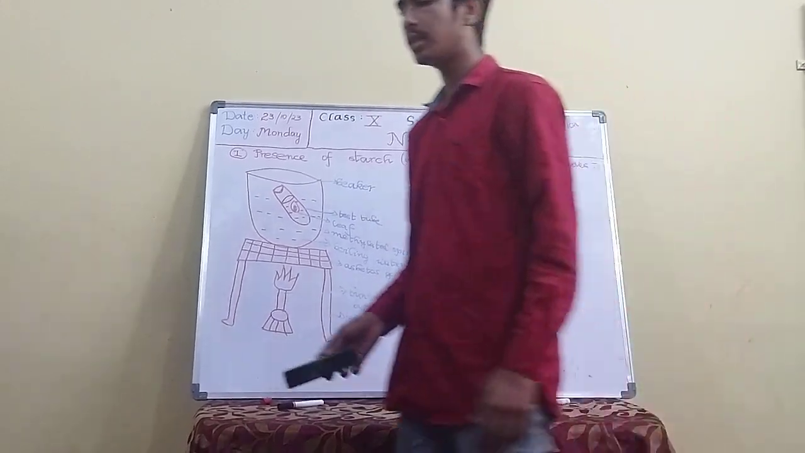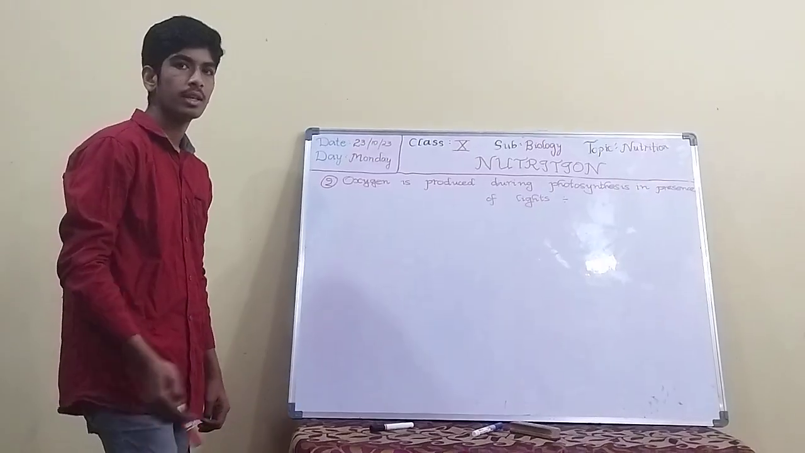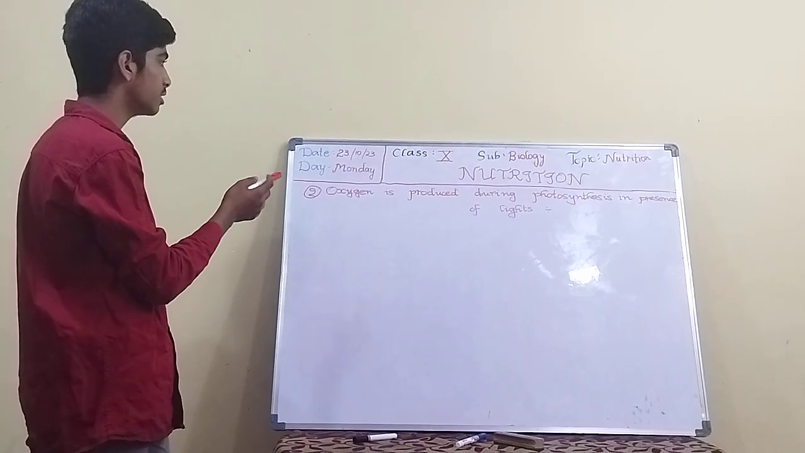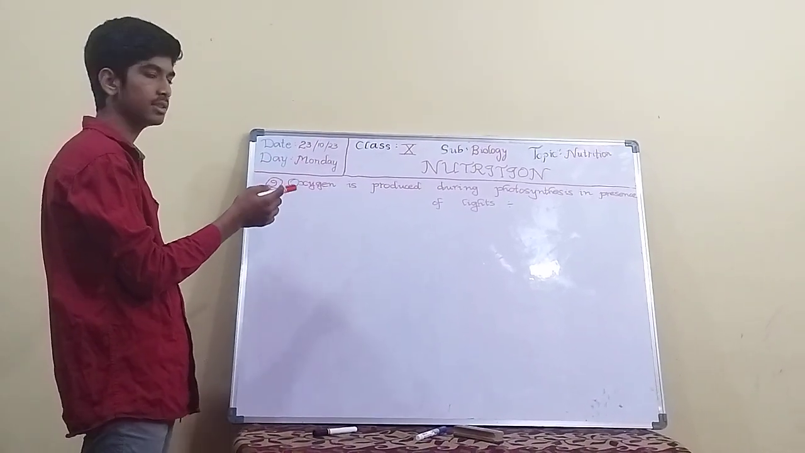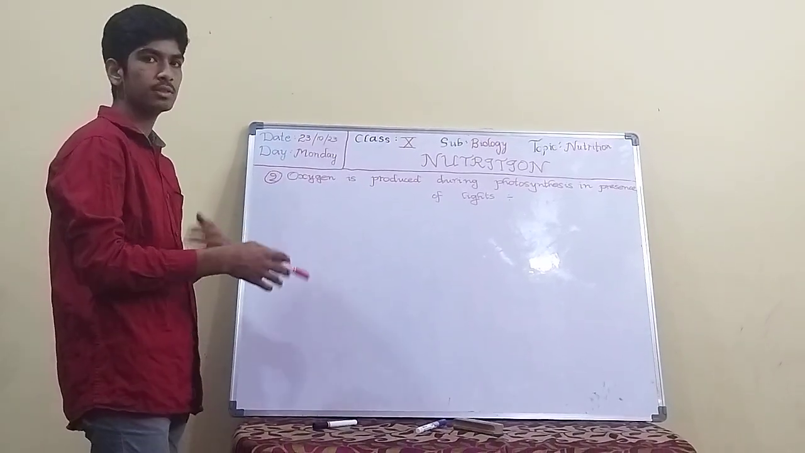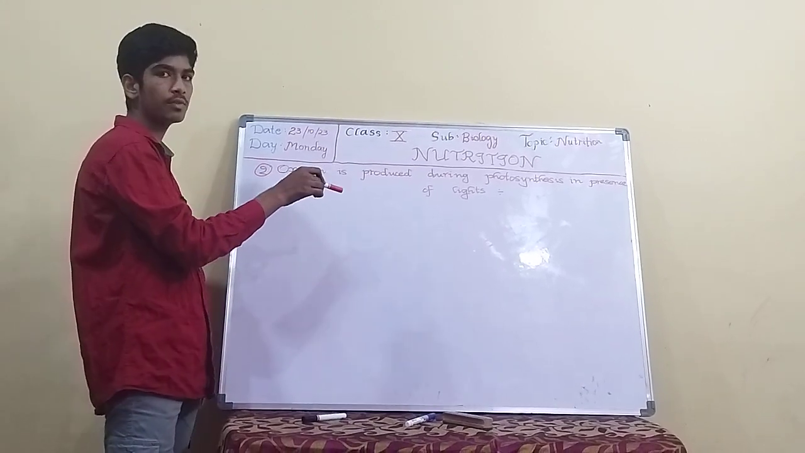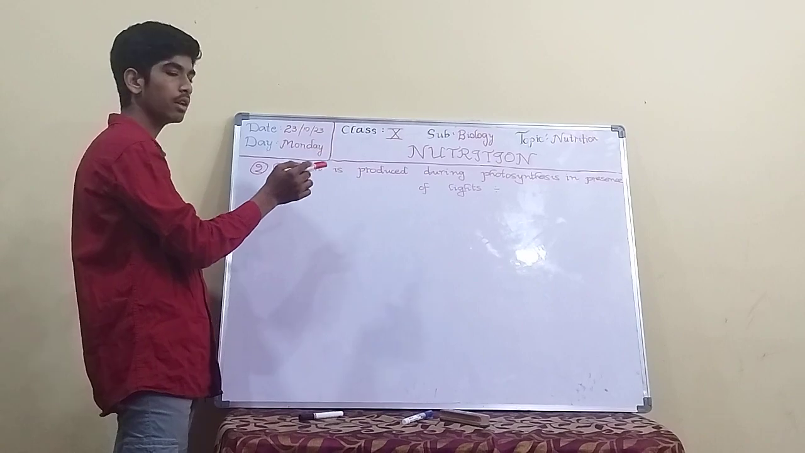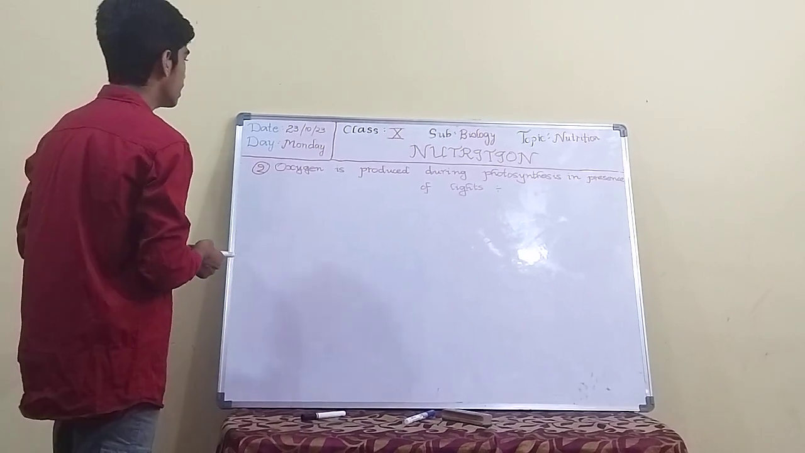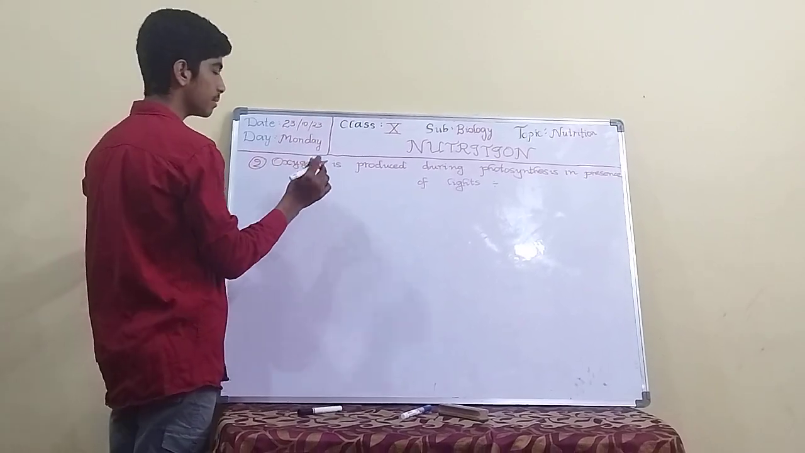The second activity is here. Oxygen is produced during photosynthesis in the presence of light. It means when the process of photosynthesis takes place, oxygen is produced in the presence of light, because photosynthesis always takes place in the presence of sunlight. So first we have to take some materials.